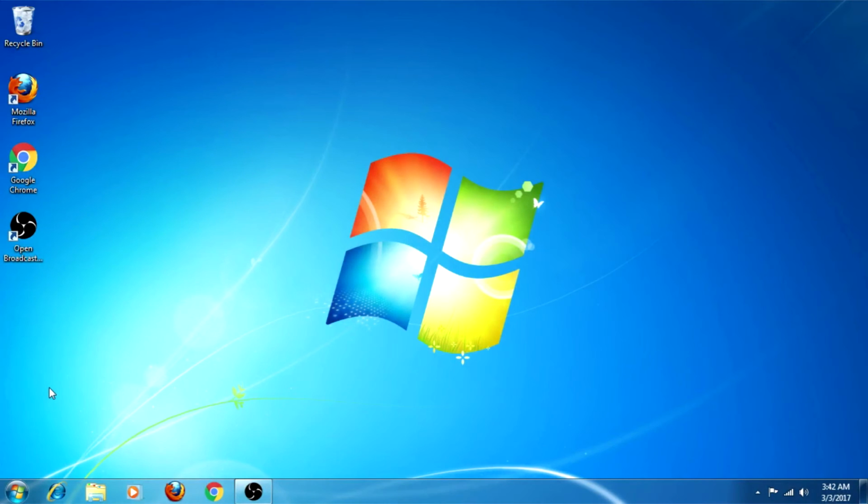Hello everyone, you're watching Games channel, and today in this tutorial I'll be showing you guys how to increase RAM on your computer. So let's start.